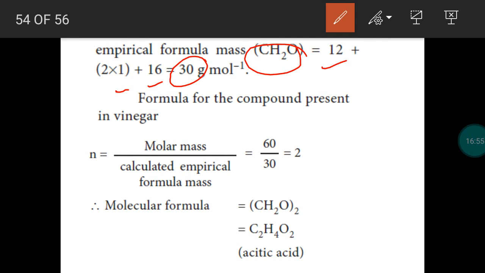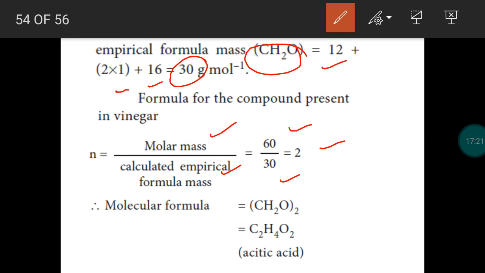So to get molecular formula, we need a whole number value. N value should be calculated. The formula: molar mass divided by empirical formula mass. In the question, they have given molar mass as 60. We already calculated empirical formula mass 30 gram per mole. So whole number value 2 is obtained.